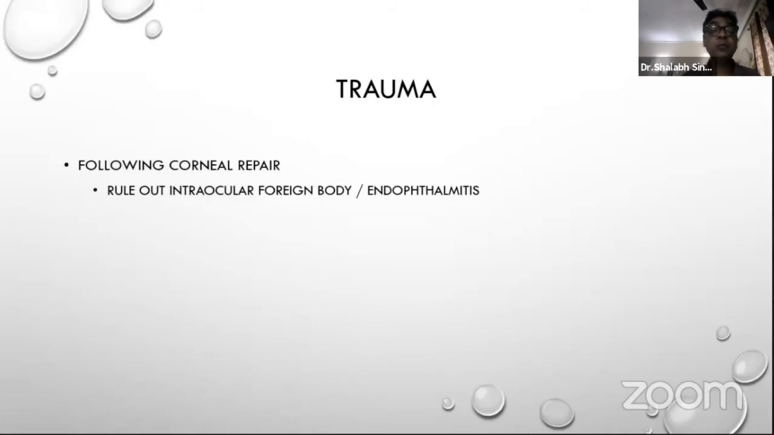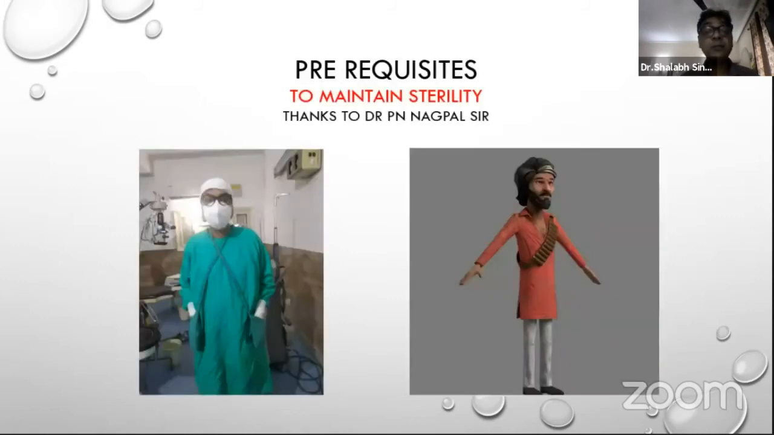In trauma cases where you've just repaired the cornea and you want to see inside whether there's an intraocular foreign body or there is endophthalmitis, then you can decide the further course of action. If there is endophthalmitis, you would want to give an intravitreal injection in the same sitting. If there is an intraocular foreign body and you can see it, then if you have a VR setup, you can do it immediately, or you can send your patients to a VR surgeon immediately after you've done the corneal repair.